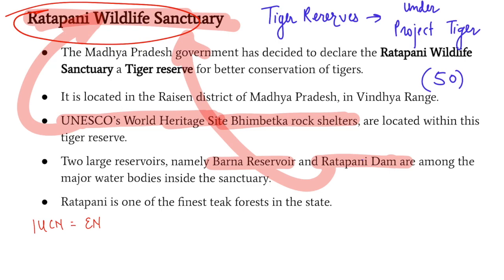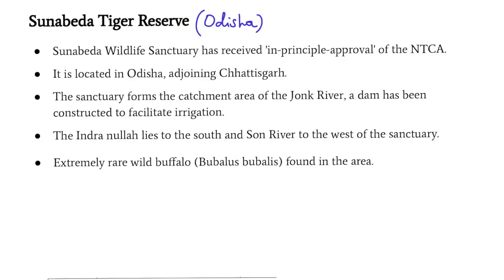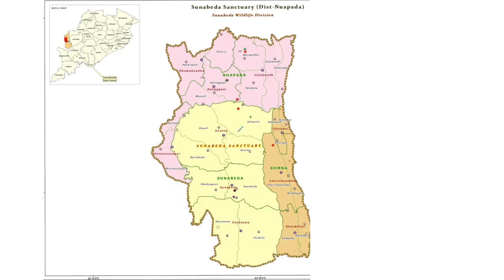Now, friends, Ratapani is one, but apart from Ratapani, there are three other sites which have been given approval for constituting them into tiger reserves. Now, friends, after Ratapani, Suna Beda Wildlife Sanctuary has also been given a principal approval for converting it into a tiger reserve. Now, if we see Suna Beda on the map, then you can see that it is located in the bordering region and it borders Chhattisgarh.